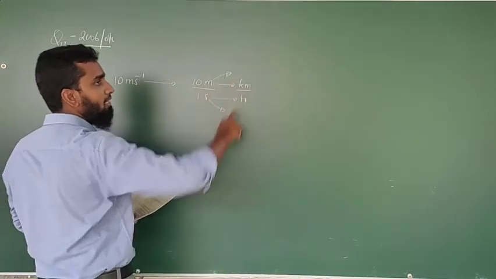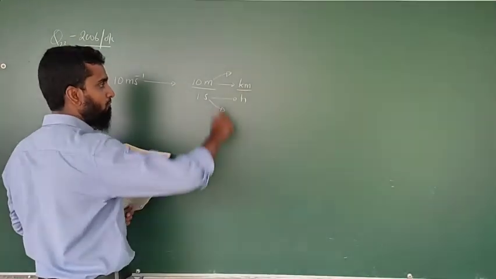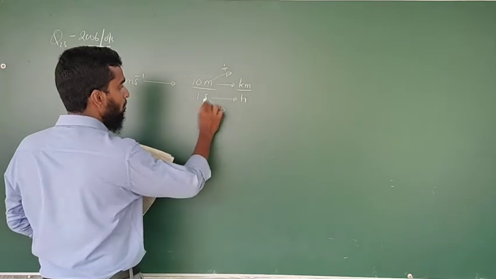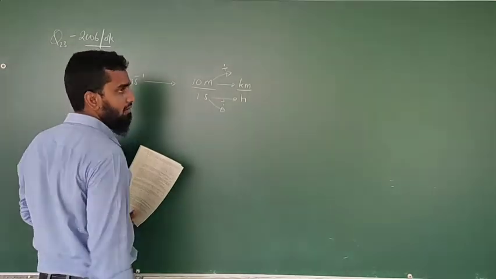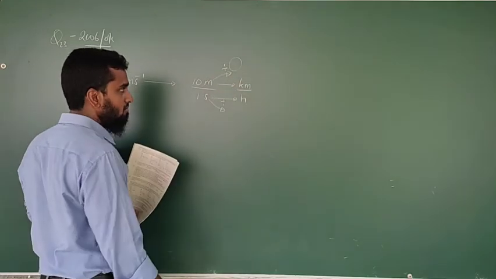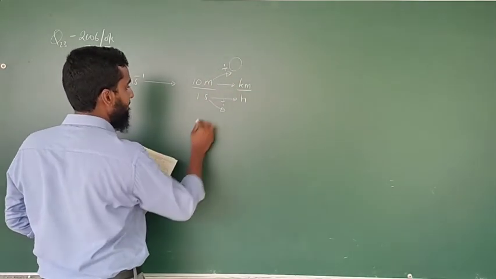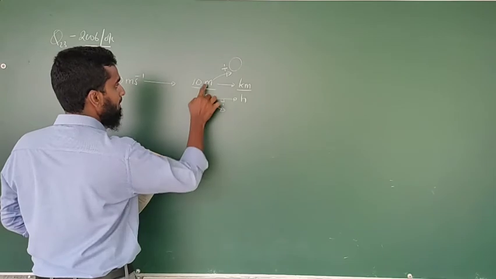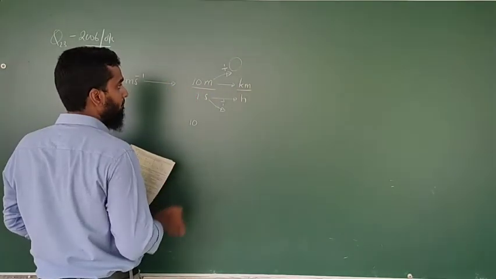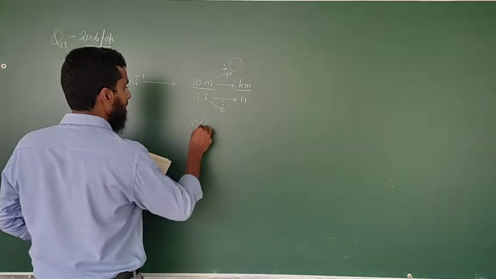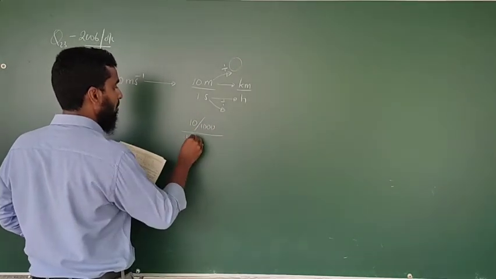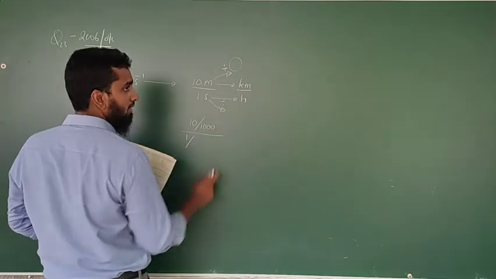From small to big, you have to divide by the multiple in between those two units. What is the multiple here? That is kilo. Kilo means 10 to the power of 3. You have to divide this by 10 to the power of 3.